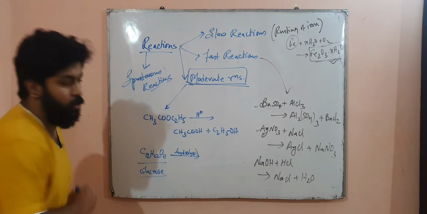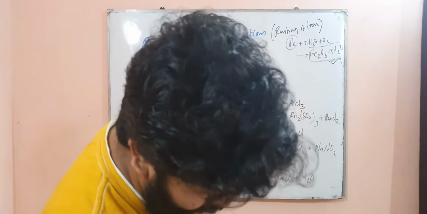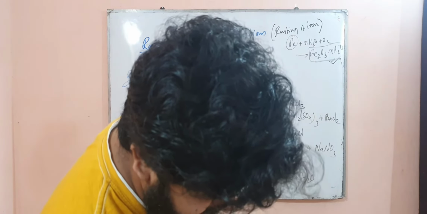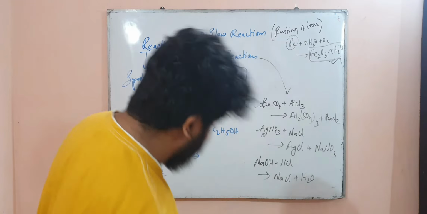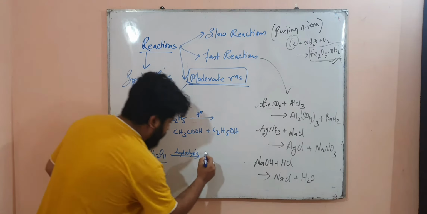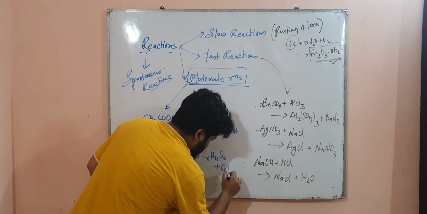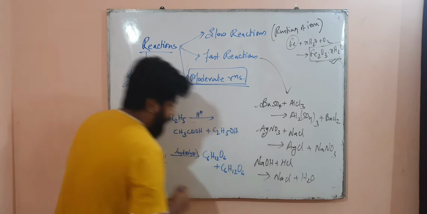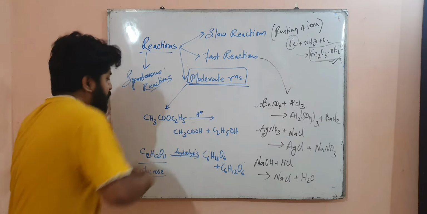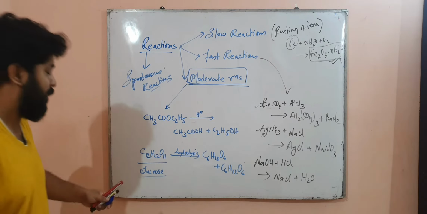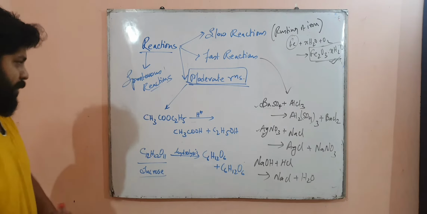So this is sucrose. Sucrose is made up of glucose and fructose, C6H12O6 and C6H12O6. So it will be hydrolyzed into C6H12O6 plus C6H12O6. Now these are neither very fast reactions nor very slow reactions. These are moderate kind of reactions.